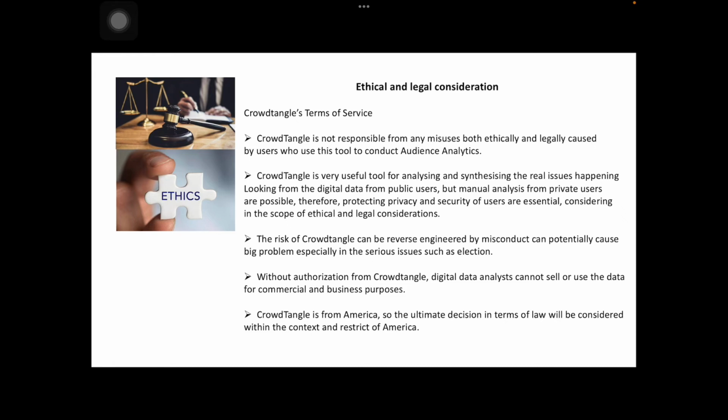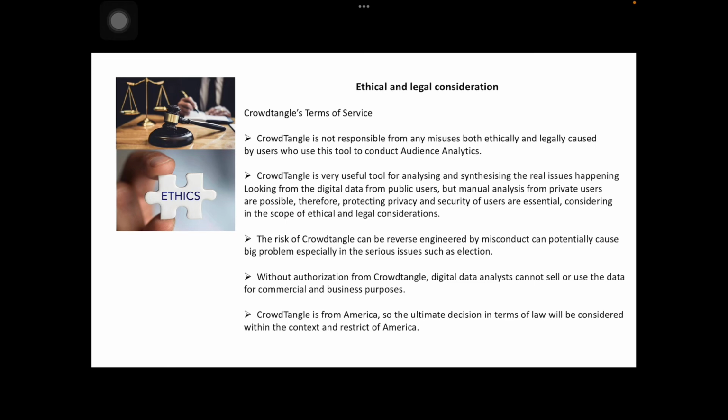The risk that CrowdTangle can be reverse engineered through misconduct can potentially cause big problems, especially in serious issues such as elections. Without authorization from CrowdTangle, digital data analysts cannot sell or use the data for commercial and business purposes.